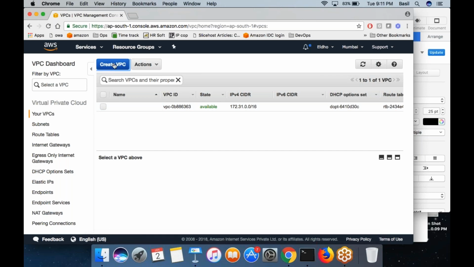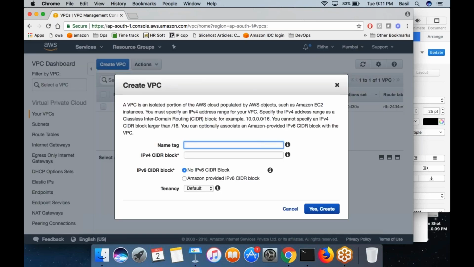So click on the create VPC button, and it will ask you to set a name. I'm going to give a name, let's say Jan2. It will ask you to put an IP block. Of course, you need an IP block, and this IP block has to be a private IP block. You know the three sets of IP series which you are allowed to use in your private network, in your office, in your virtual private cloud in AWS, or inside your home. Do you remember which they are? Within those ranges, you need to specify an IP block here.